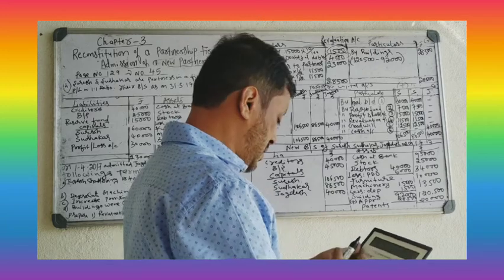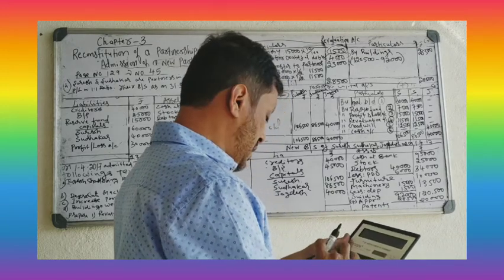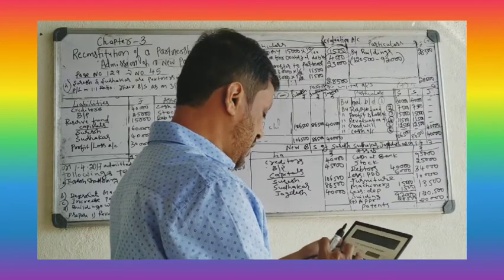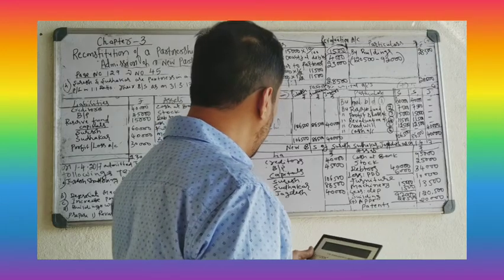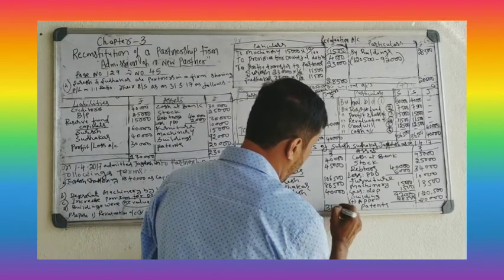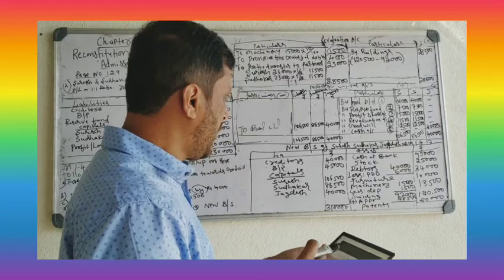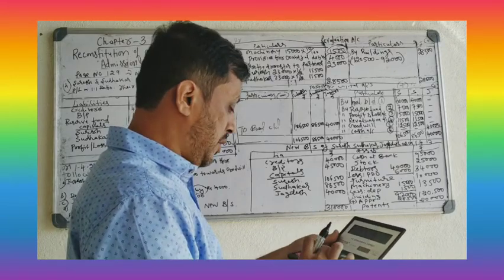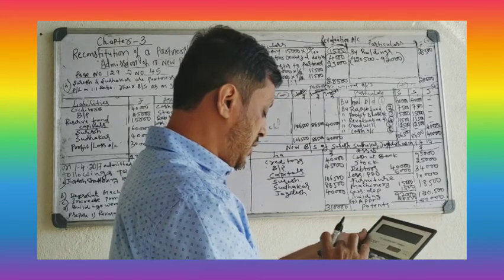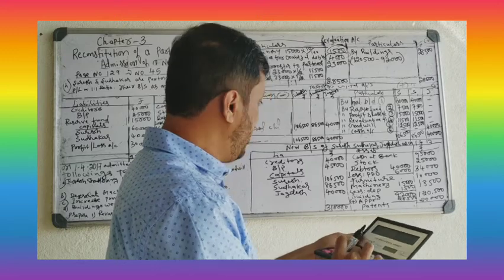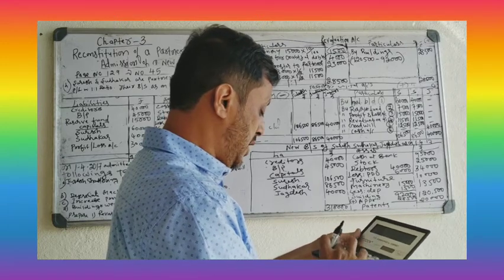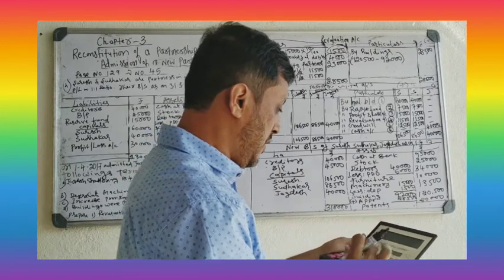40 plus 45 plus 1,06,500 plus 86,500 plus 40, that is 3,18,000. Asset side total: 95,000 plus 25,000 plus 34,000 plus 10,000 plus 13,500 plus 1,20,500 plus 20,000, that is 3,18,000.